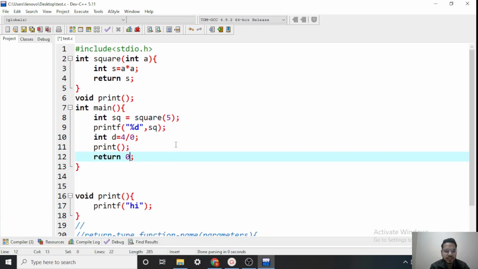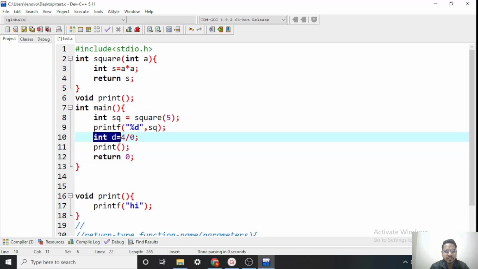Now let's move on to the next topic. The next topic is pointers. What does pointer mean? Pointer means simply to point to something. So till now we have seen variables of type integer, character and float. What if I need a special variable that will point to some variable?